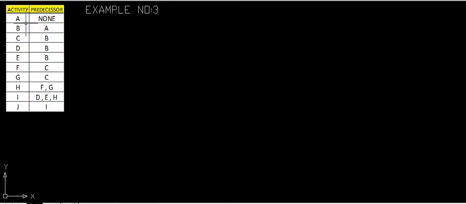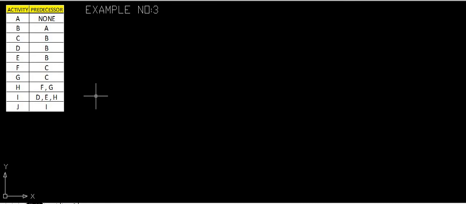Again it has somewhat more activities. We are increasing the number of activities. In the previous two problems, the first problem was very simple, with fewer activities and no dummy activity introduced. In the next problem the activities increased a little and we introduced a dummy activity.